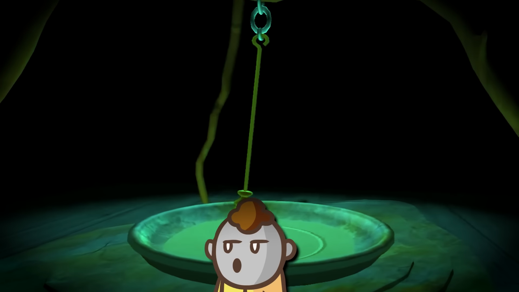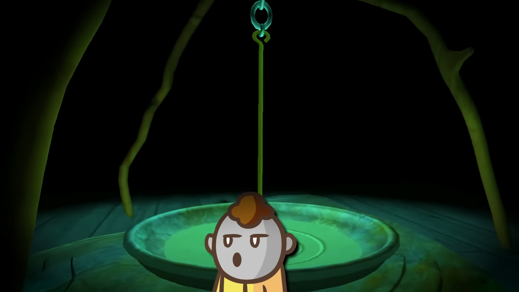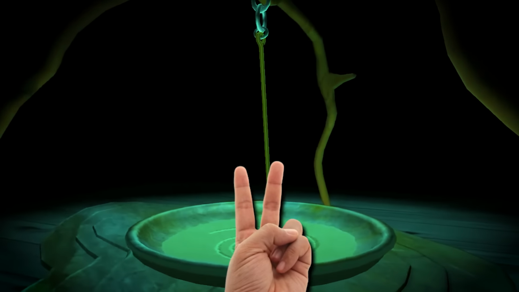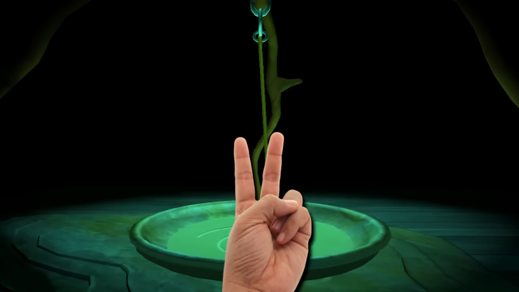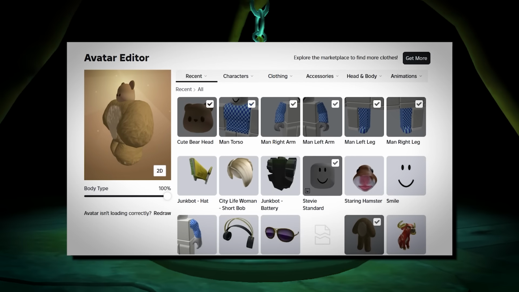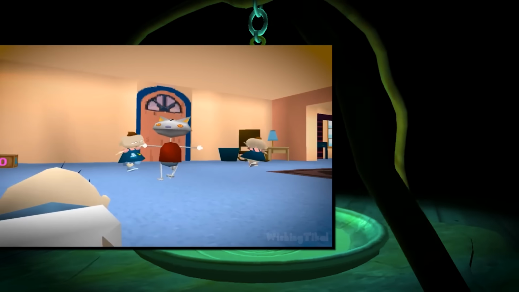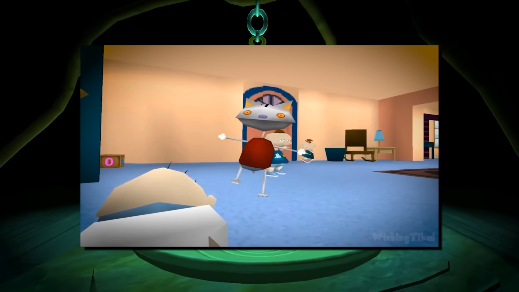Now that you have an idea of where the term R63 came from, naturally we should start things off by answering the question, what even is this whole Roblox R63 thing? For starters, I think it's important to establish two basic facts of the Roblox platform. Number one being the ability to customize your avatar to your liking, whether that be the clothing you wear, hairstyles, as well as your body. And number two being that the Roblox community is mostly made of kids and minors.